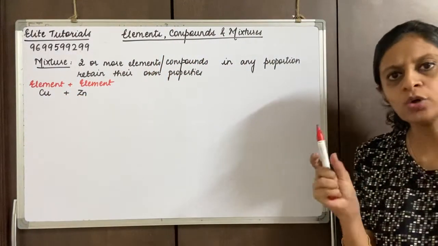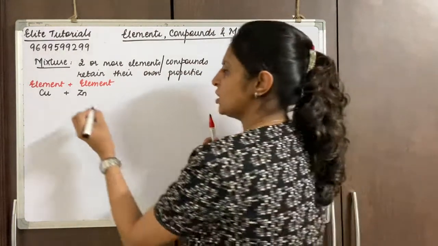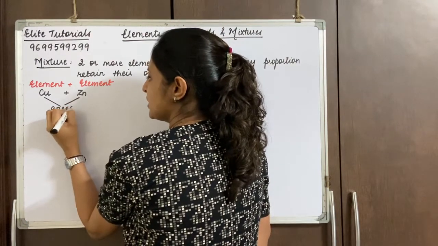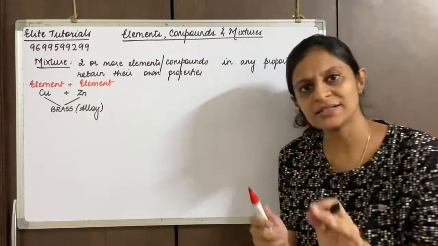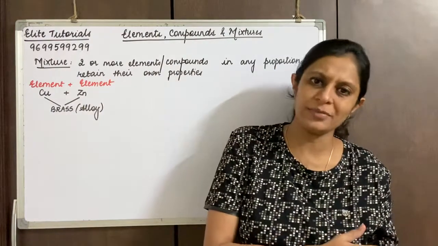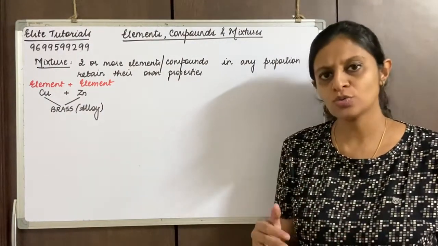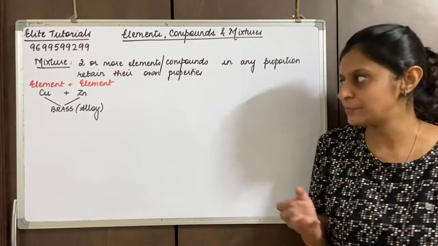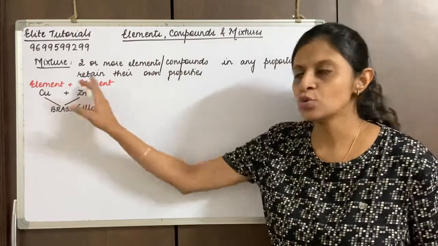Your two elements have combined, and these two elements have formed a mixture which is forming brass, and that's an alloy. So an alloy is a type of mixture in which two or more elements can combine. If I talk about bronze, bronze would be copper, zinc and tin. I'm just giving you examples. Brass is made up of copper and zinc, so it could be two or more elements.